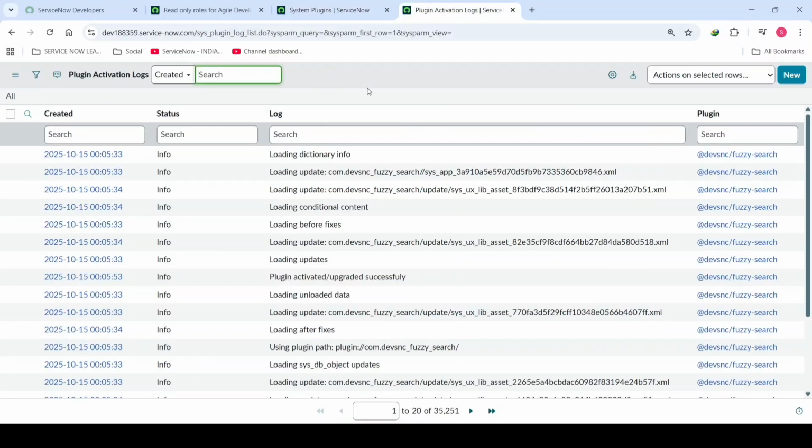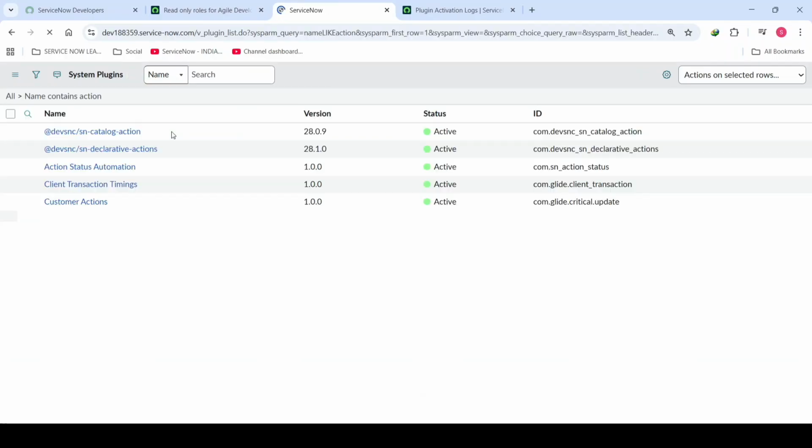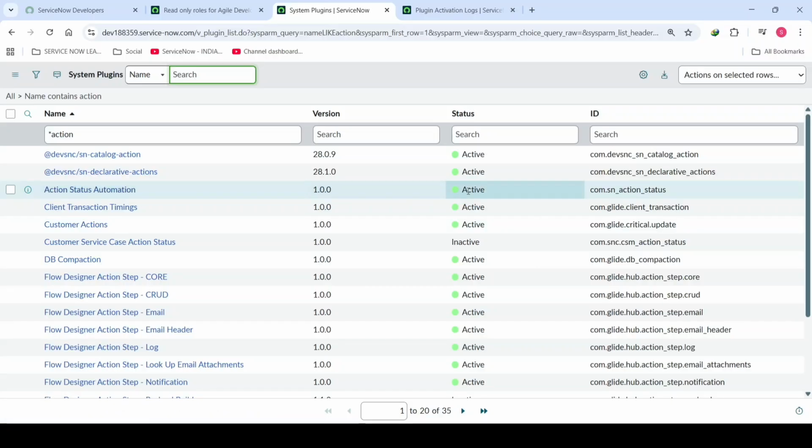If you want to check, what is the name of the plugin? The action one. Let's go with action. Search it. You will see action status automation is active right now, which was inactive earlier.